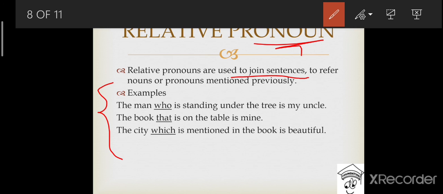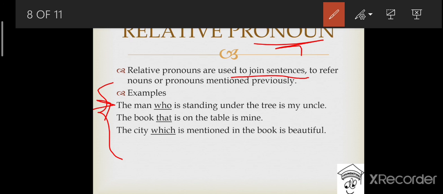Look at the examples of relative pronoun. The first example says, the man who is standing under the tree is my uncle. So in this sentence, there could be two sentences. One is that the man is standing under the tree, right? And the second sentence could be that the man is my uncle, right? I'm repeating once again, there could be two sentences.